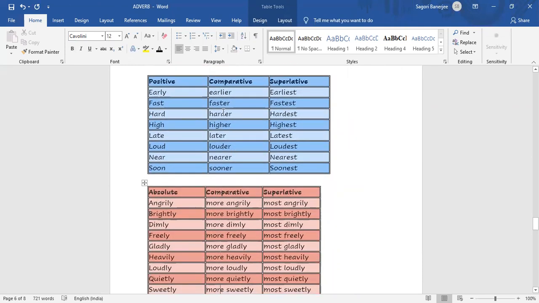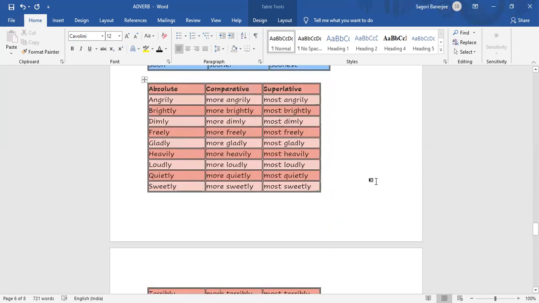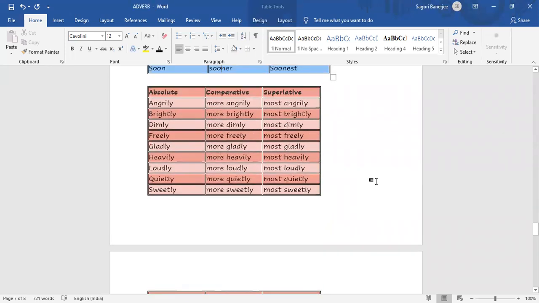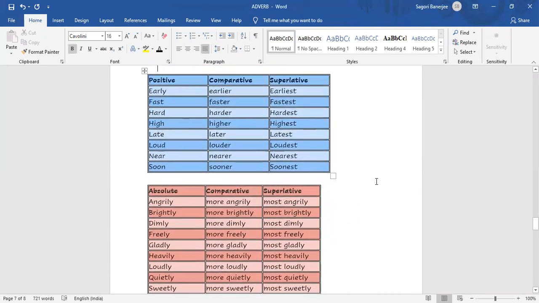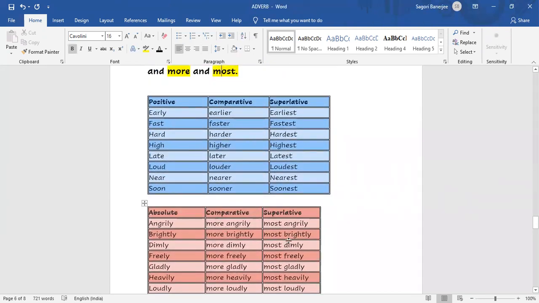One is using -er/-est and one is using more/most. You should see what type of adverbs are coming with -er/-est and what type are coming with more/most. Generally, when there is one syllable, it comes with -er/-est, and when there are two or three syllables, then it is more and most. Like early, earlier, earliest; fast, faster, fastest; high, higher, highest.